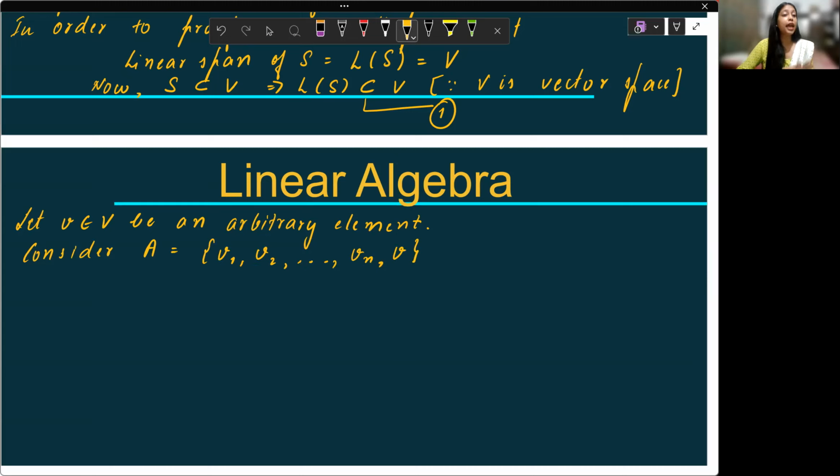Basically, I have taken S with a union of the set containing this element small v. I have taken the union as this, and this is capital A.